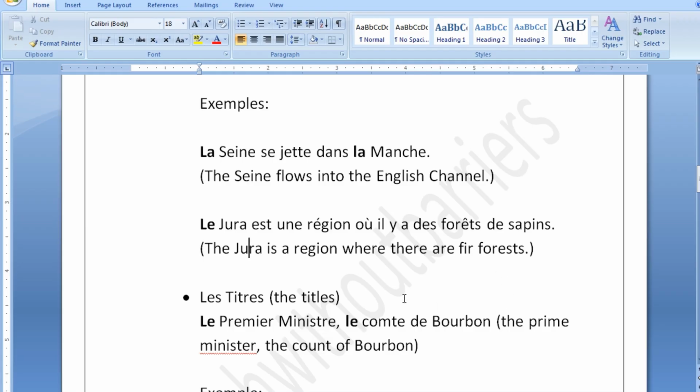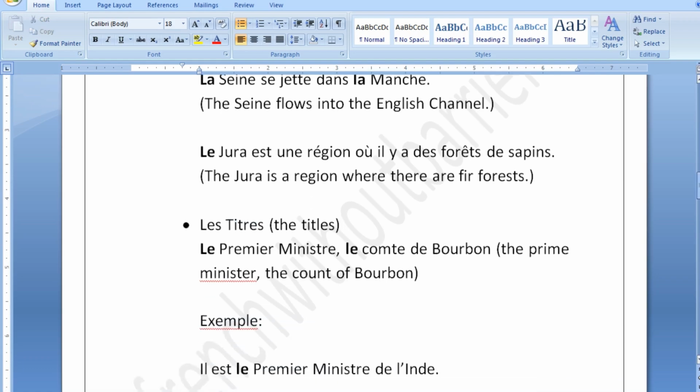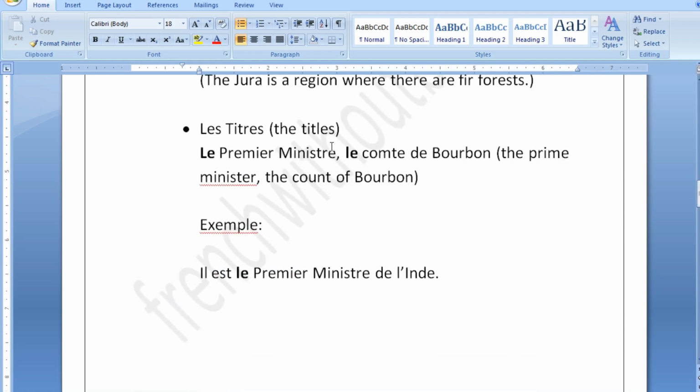Moving forward, guys, before your titles also, which are known as les titres. Before your titles in French, also, you are going to use the definite articles. So, par exemple, le Premier ministre, le comte de Bourbon. Your prime minister is le Premier ministre, guys, and the Count of Bourbon is le comte de Bourbon.